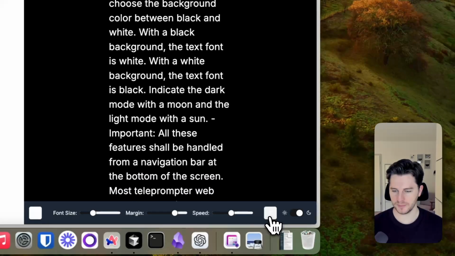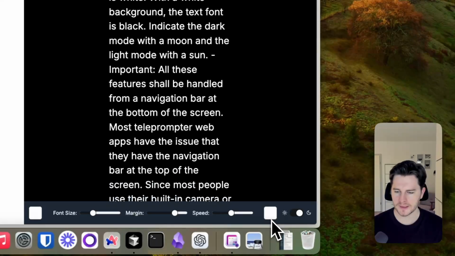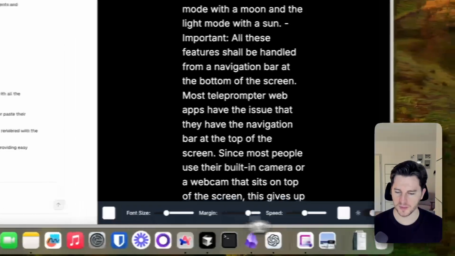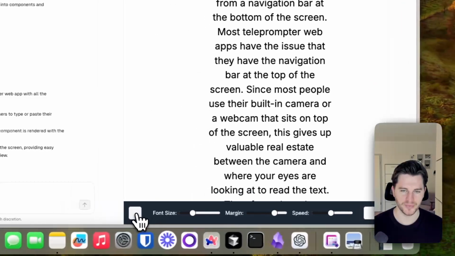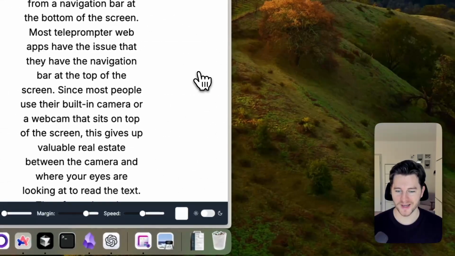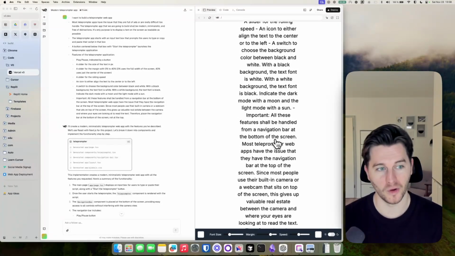This is a button for centering or aligning the text to the left. Also not really well visible, but it does the trick. And this is dark mode and night mode. All right, so this really works quite well already. So it's literally fully functioning already after just one prompt.